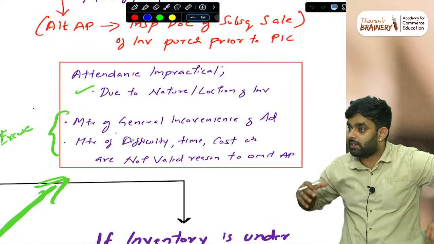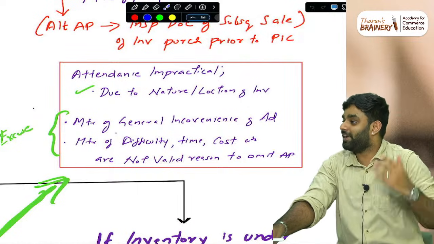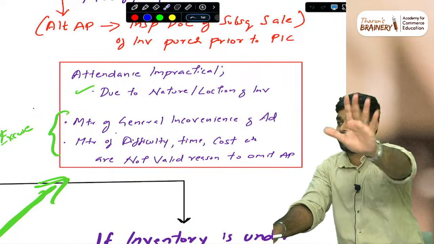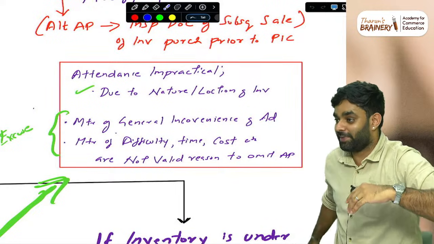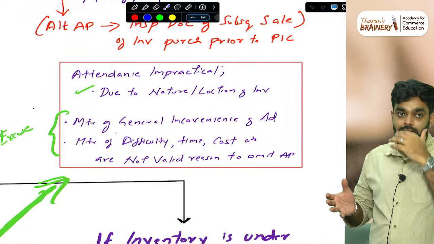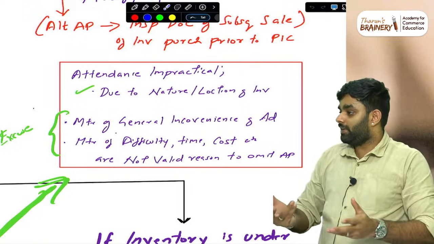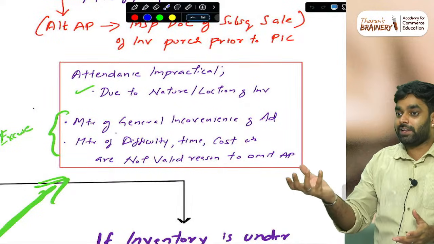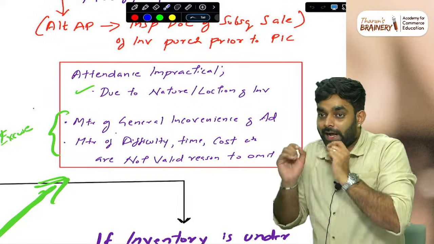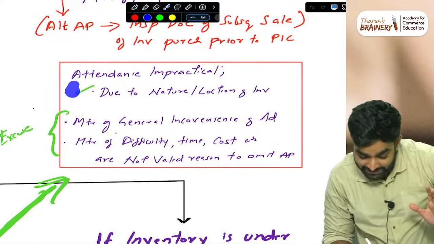Like in the Bhopal gas tragedy, imagine if I am an auditor, I will not go to inspect whether gas is there or not. Sometimes in bigger companies the products may be in chemical or gas form, so how can we evaluate it? If we go there and it bursts, the auditor is gone. So that is a genuine reason.